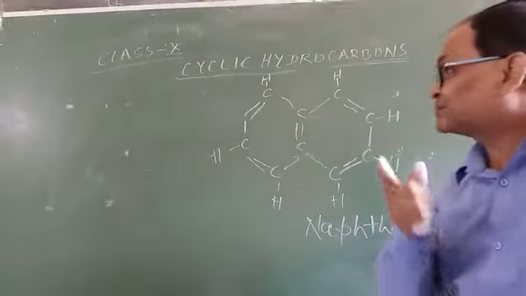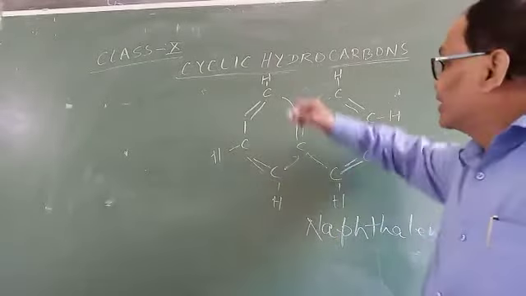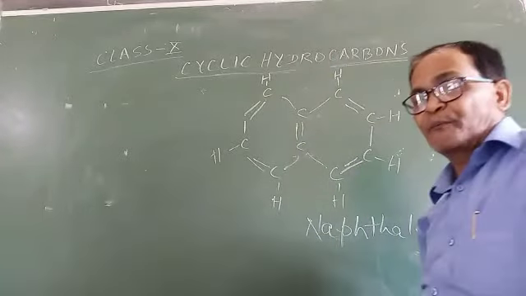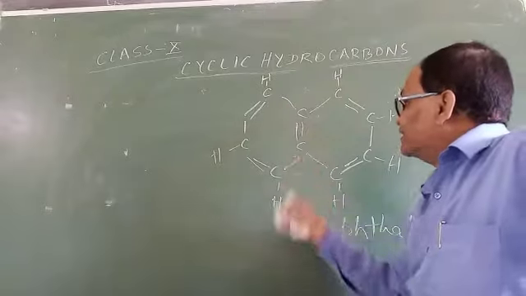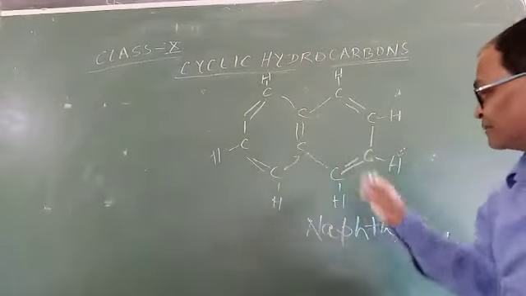I mean cyclic chain: cyclohexane, cyclopentane, cyclobutane, cyclopropane, benzene, anthracene, naphthalene.